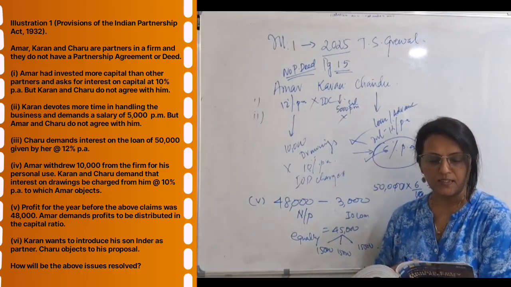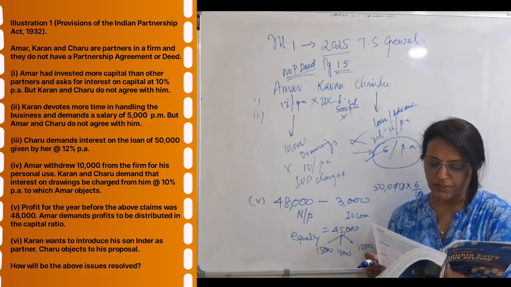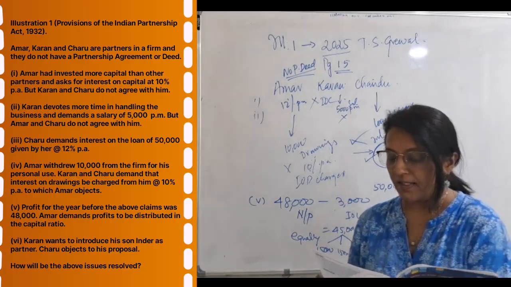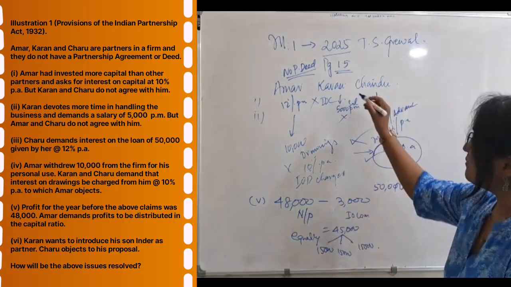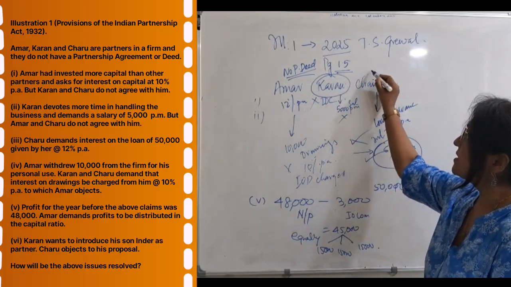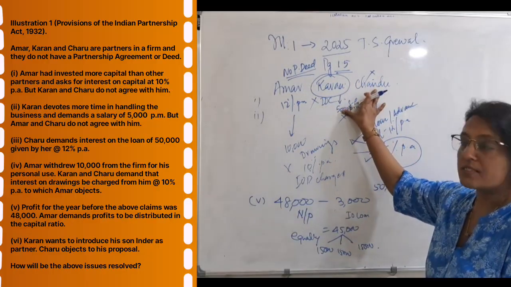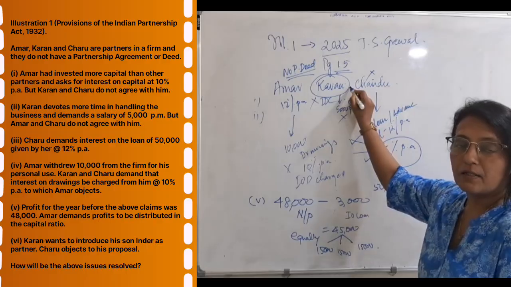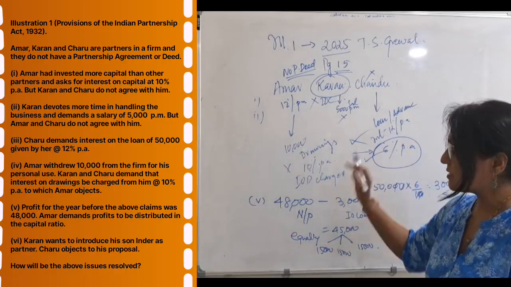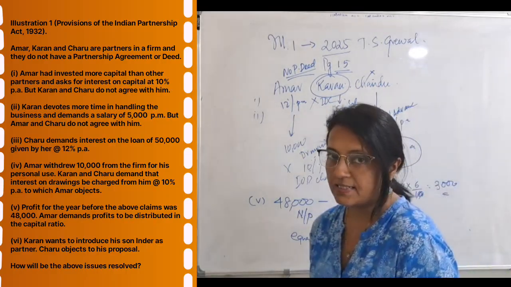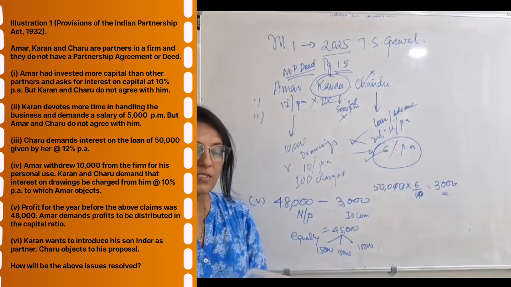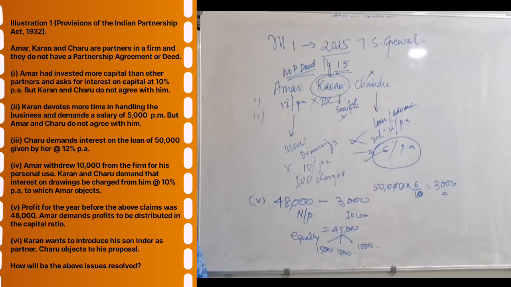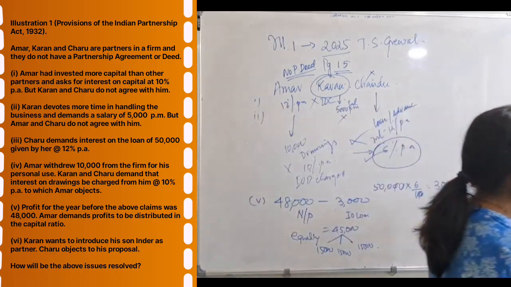Next, last one is Karan wants to introduce his son Inder as partner. Charu objects. Karan wants to bring his son into the business. She objects. If she objects, you cannot bring the person as a partner. So sixth one is you cannot bring the person as a partner. Okay. So this is illustration 1. Let's do illustration 2.